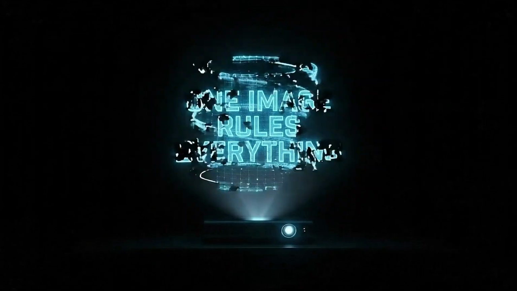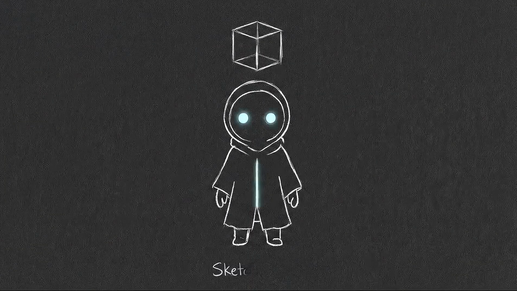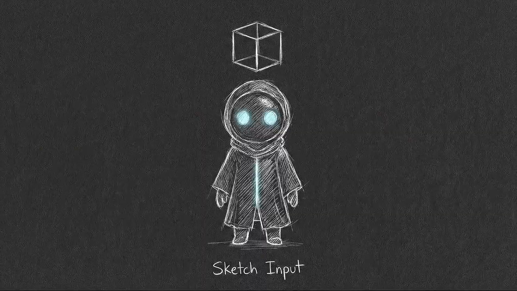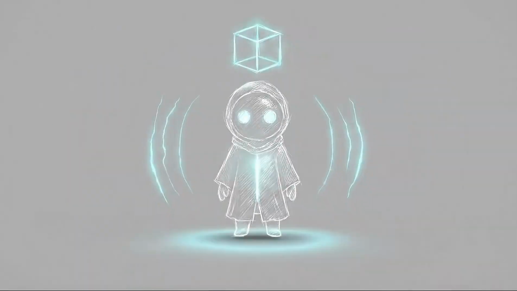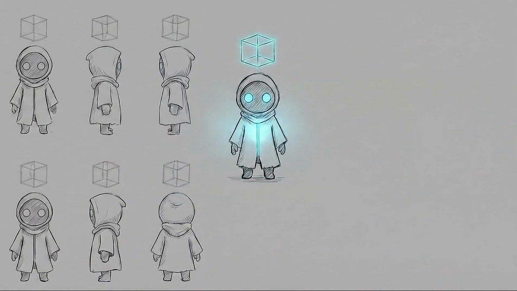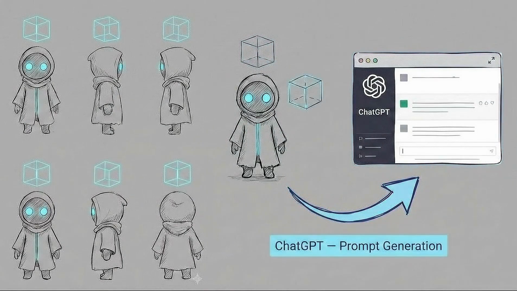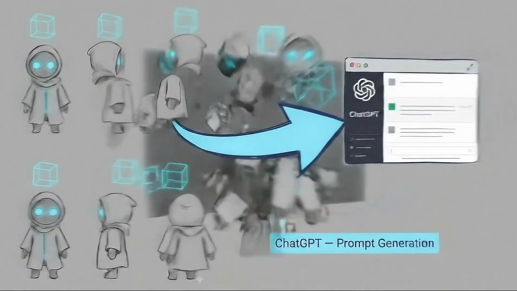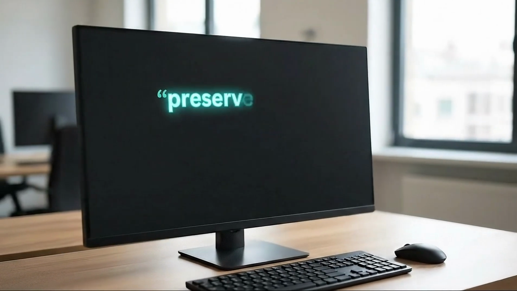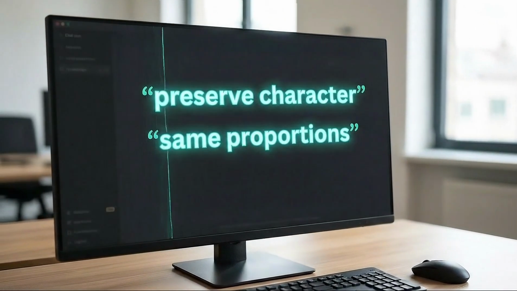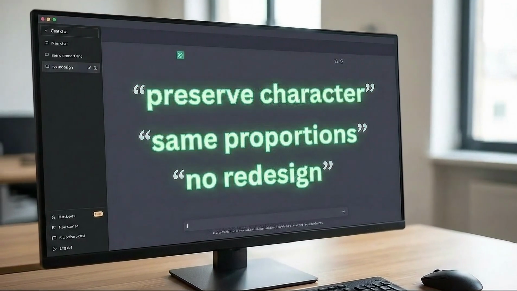So what actually fixes this? A reference image. One image, one character. No exceptions. This reference image becomes the foundation of everything that follows. It defines the face, the proportions, the clothing, the silhouette. This image is not inspiration. It is a lock. One image rules everything.